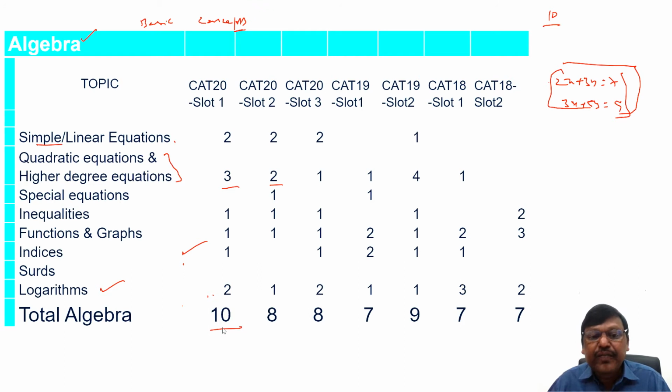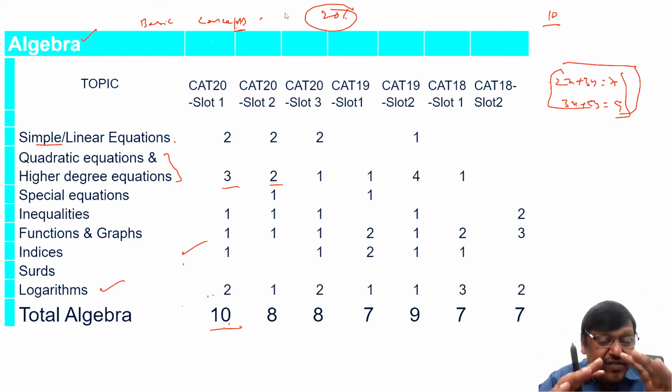See, we had around 10 out of 24, 26 last year. Usually, algebra, including logarithms, will be around 20% of your CAT examination. But the difficulty level of the questions is not very big. Please understand that. Normally, the moment I say algebra, non-math students will go wrong. Again, you see the questions in algebra in that playlist that I'm talking about, how easy the questions will be. If only you attempt it with an open mind, the questions will be very easy.